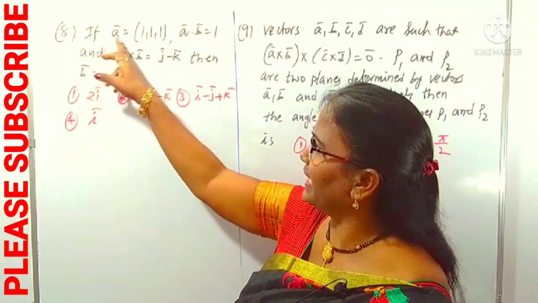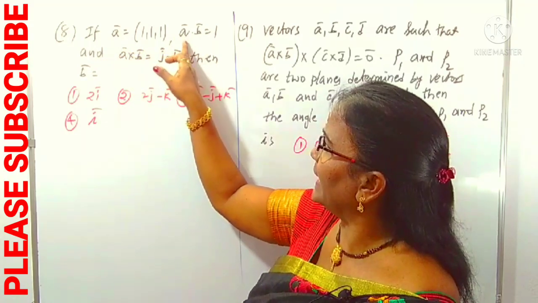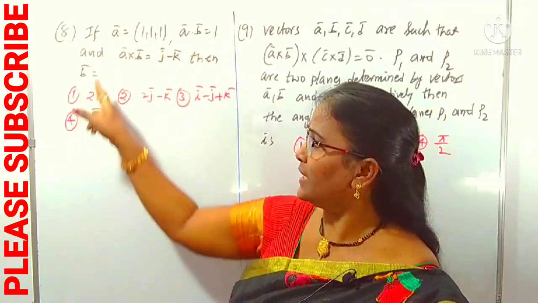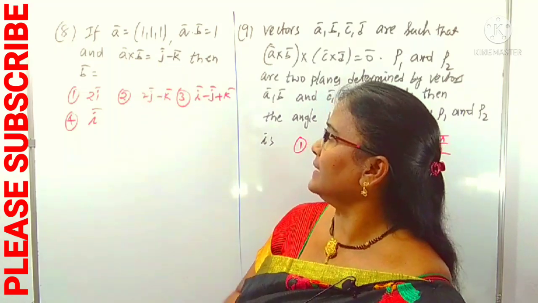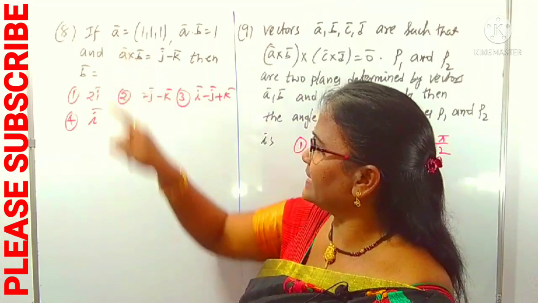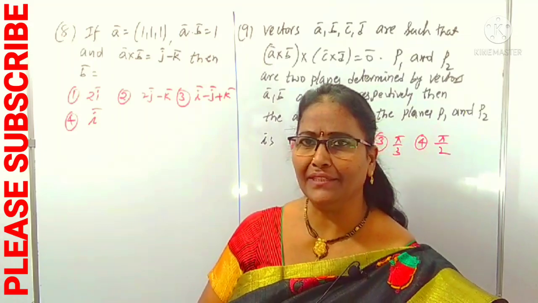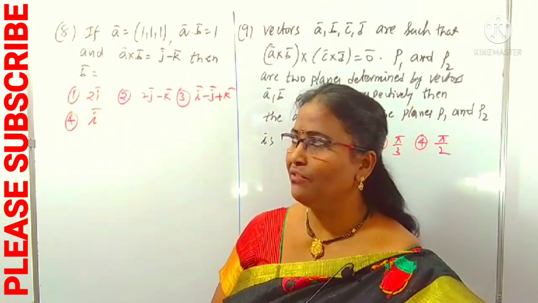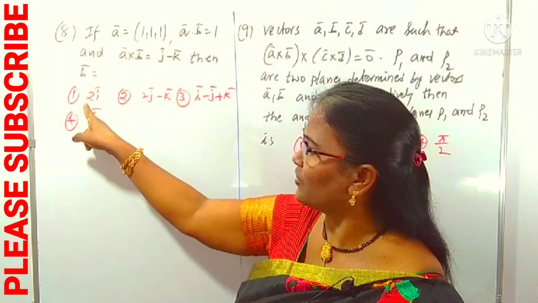What is given? A is 1, 1, 1, and A dot B is 1 is given, and also A cross B is given as J minus K, then the B vector is asked. Very simple question. What is given here? A is given, A cross B resultant is given, and A dot B resultant is given. Then he is asking for this B vector. First we can verify the dot product A dot B. A is already there, B is in the options.